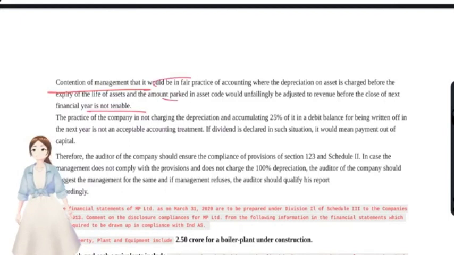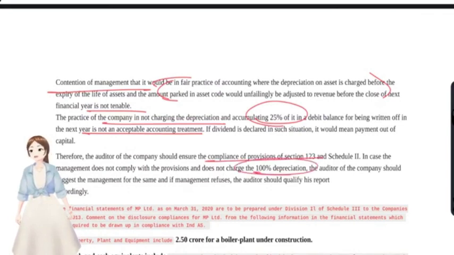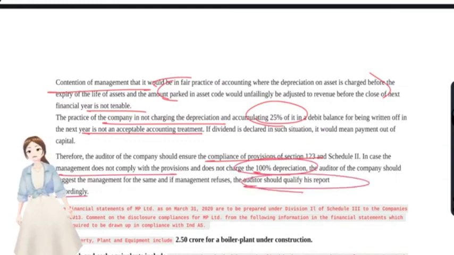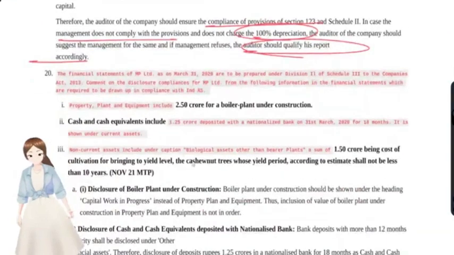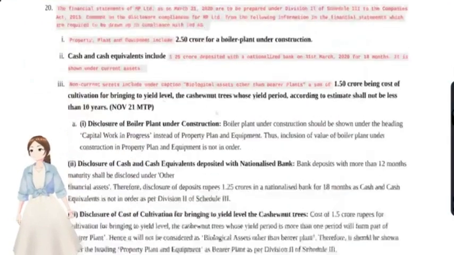This is just the facts of the case, that what they have discussed in the question. And the practice of the company of not charging depreciation and accumulating 25% is not an acceptable accounting treatment also. Therefore, the auditor of the company shall ensure compliance with the provision, that is, they have to charge the 100% depreciation. If at all management do not comply, then the auditor shall qualify his report accordingly. Okay, that's it. And now we'll move on with our next question, that is question number 20.